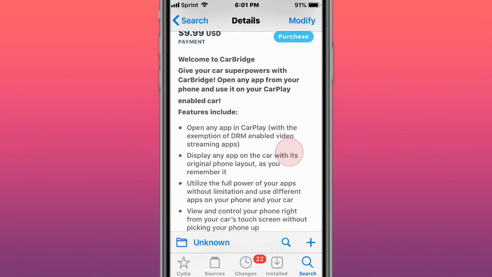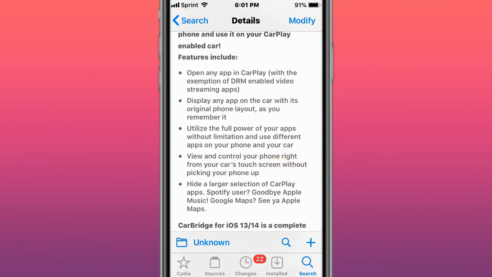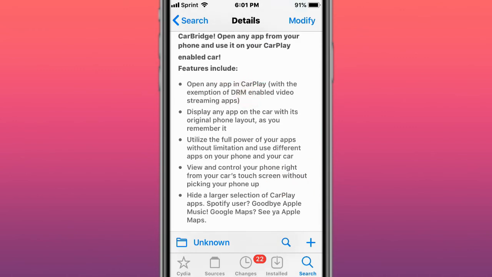So with this tweak, you can actually open up any app, for the most part besides DRM apps like Netflix and Hulu, but you can use basically any app on CarPlay from your iOS device. So you can stream movies, play games, and so on.